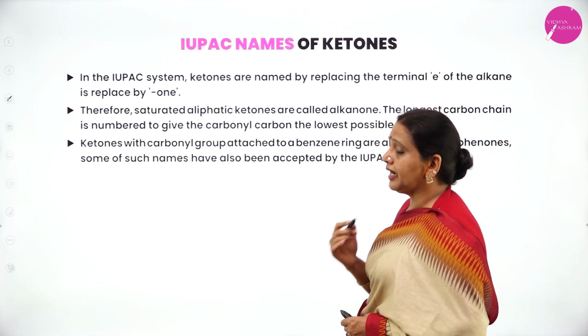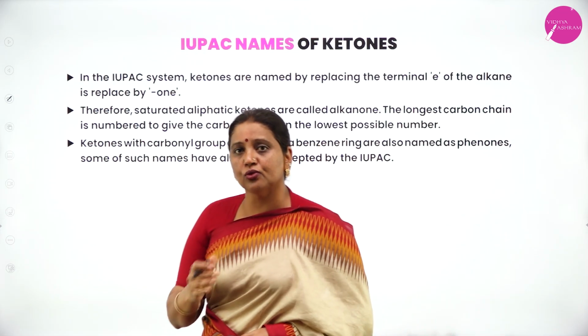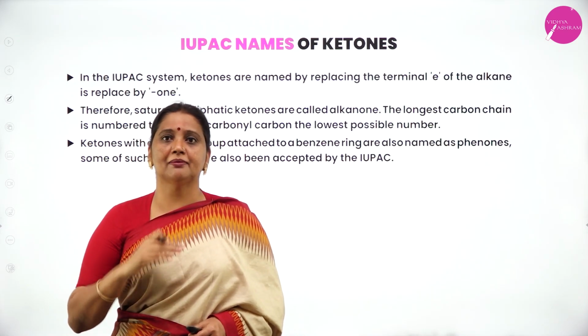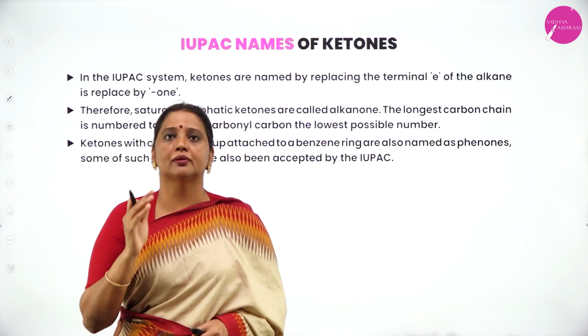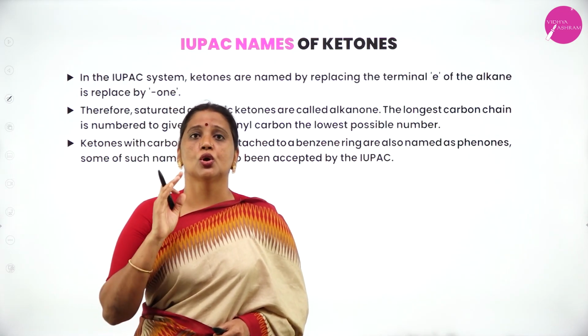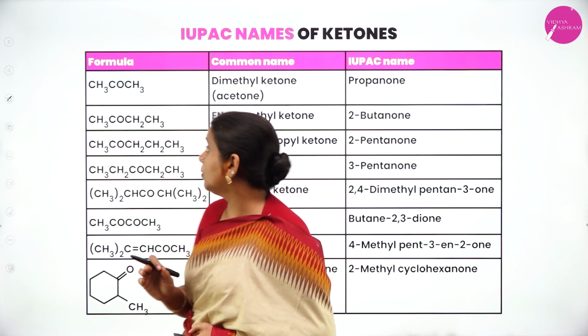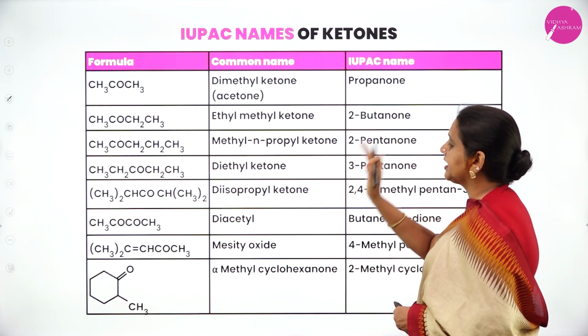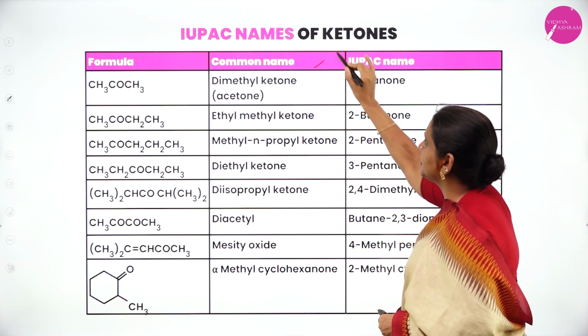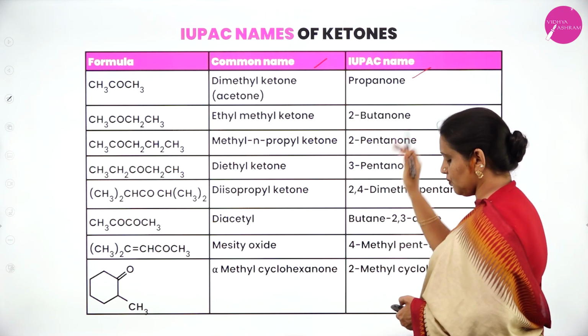In the case of ketones, the same IUPAC rules applicable to other organic compounds are applicable. But here the suffix used is one. The suffix used is what? One. Here also in this slide I have given some important ketones with their molecular formula, their common names as well as their IUPAC names.